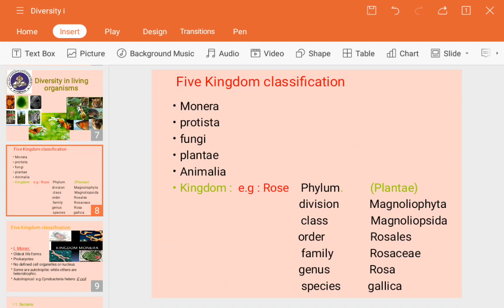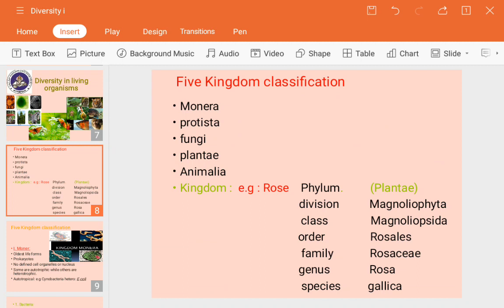In the last session we saw the levels: kingdom, phylum, division, class, order, family, genus and species. These are the orders through which a plant, an animal, or any other type of animal or tree gets classified through these five kingdoms. So I have given one example here, the rose plant.